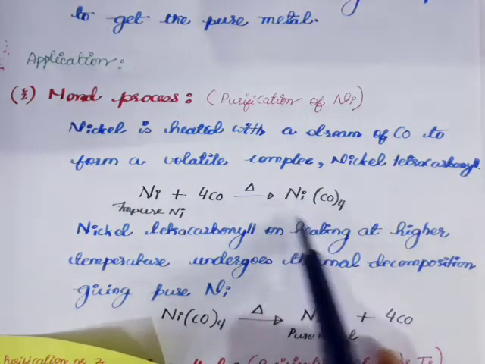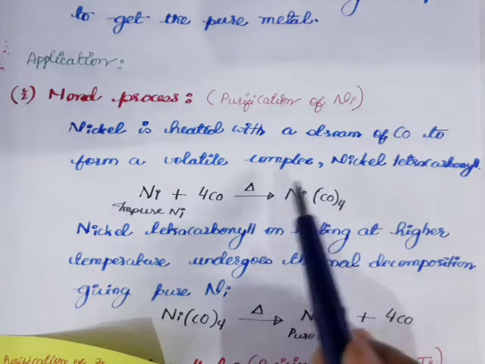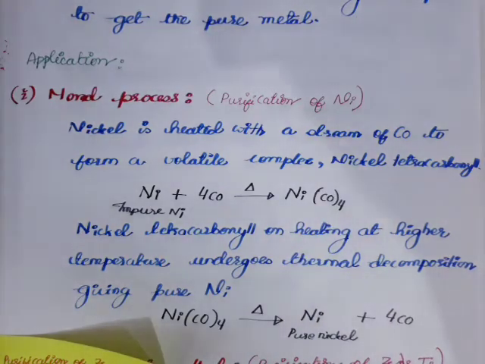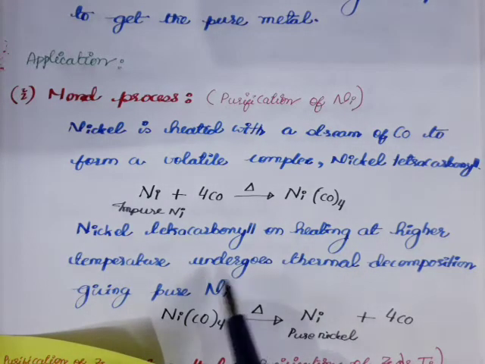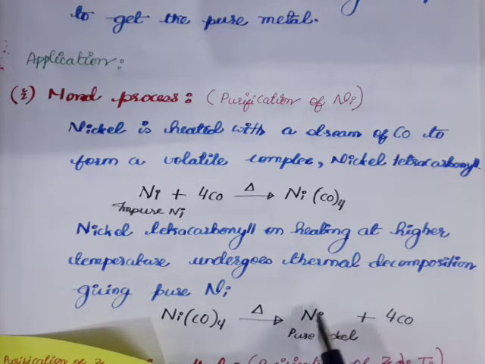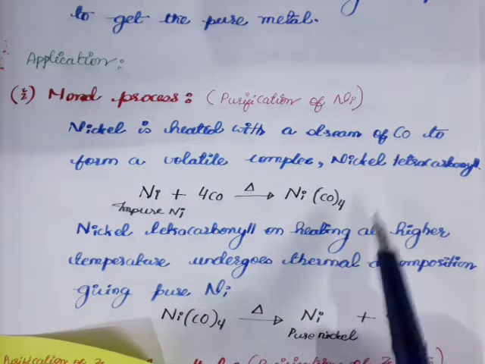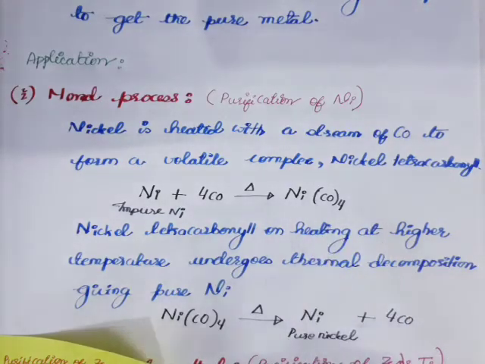Now this volatile compound is again heated strongly and it will decompose. It will get decomposed thermally and give pure nickel. Like here, the nickel tetracarbonyl, on strong heating, decomposes back to give pure nickel and carbon monoxide. So this is vapor phase refining. Here your metal is converted to a volatile compound.